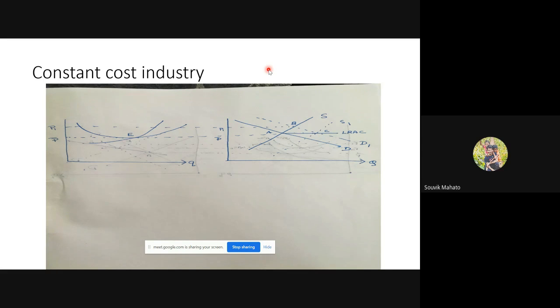Ma'am, why will E be the starting point? Nothing, this is just the point. Say we have started with the equilibrium in the industry. Because we have to start from somewhere, na? So say the initial equilibrium is there at the point A. That's all.